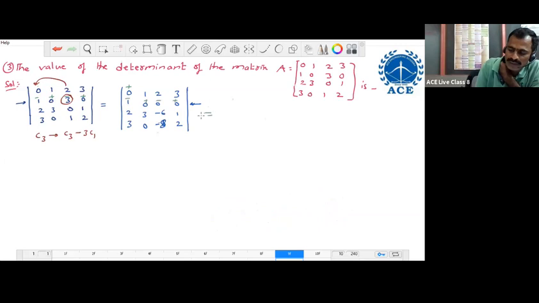Directly we read this: along the second row we are expanding, so 1 into its sign, minus 1. Minus 1 into, delete the corresponding row and column, write the determinant of the 3 by 3 matrix. That is 1, 2, 3, 3, minus 6, 1, 0, minus 8, 2, 1. Then write the value.